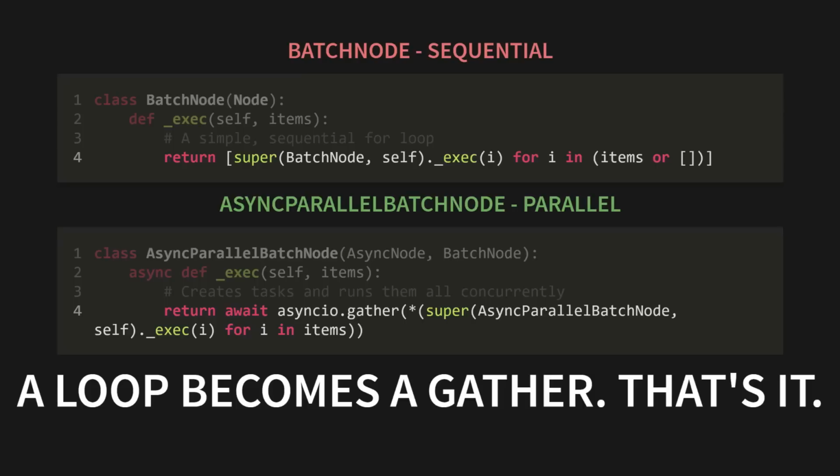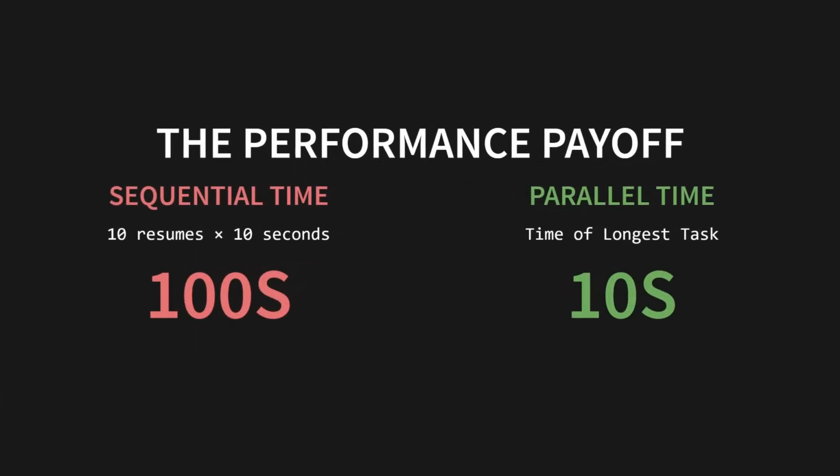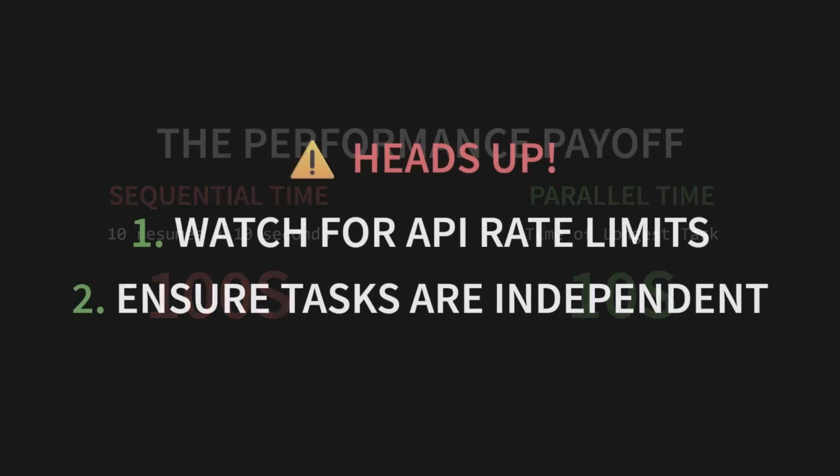So what's the payoff? Let's go back to our example, 10 resumes, 10 seconds each. The old batch node with its for loop took 100 seconds. Our new async parallel batch node using gather fires off all 10 requests at once. The total time becomes the time of the longest single task. It drops from 100 seconds to just over 10. It's a monumental speedup.